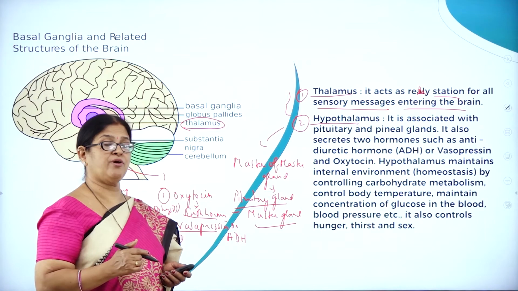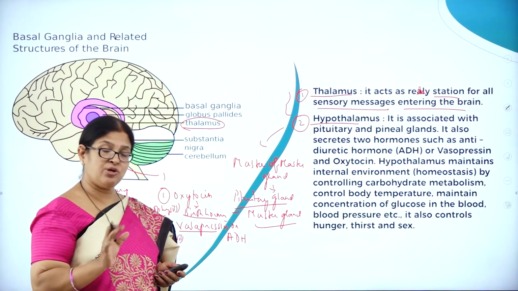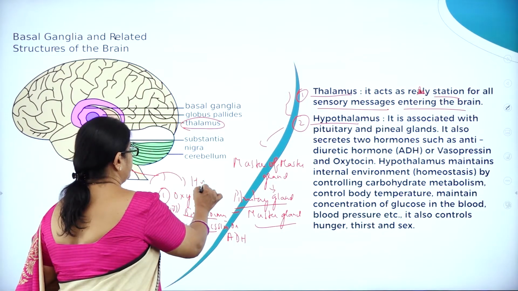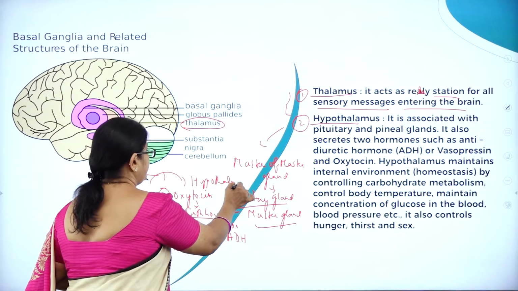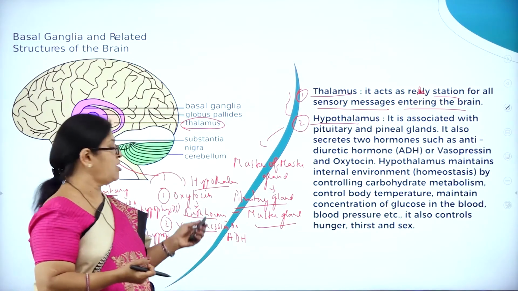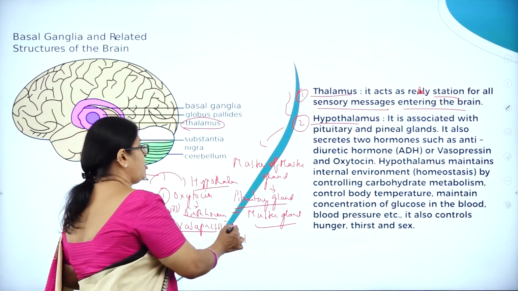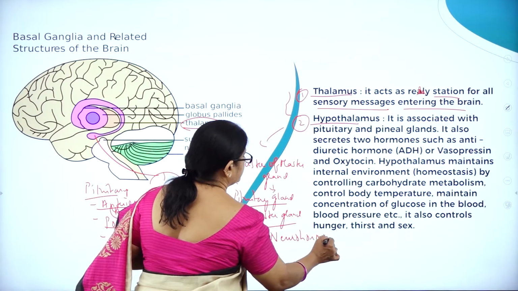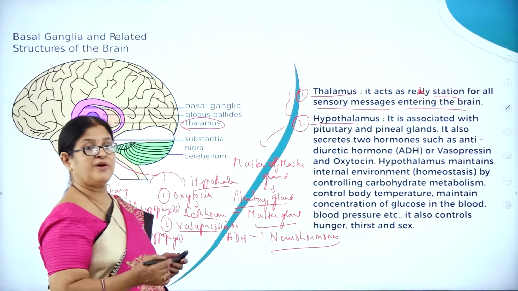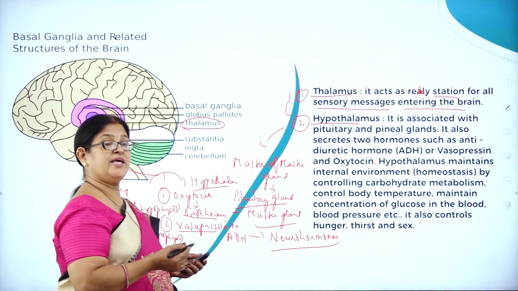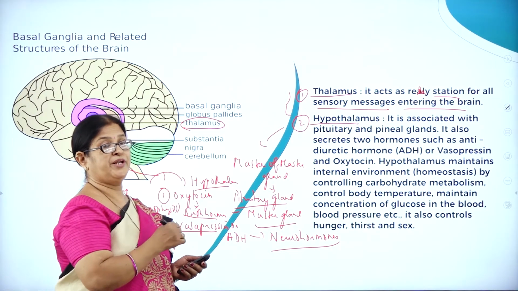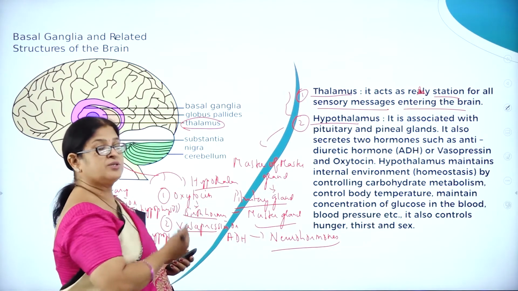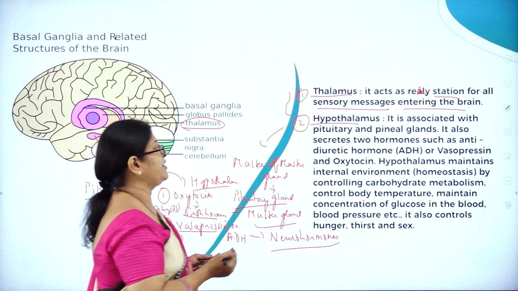But the posterior pituitary, otherwise called neurohypophysis, does not produce hormones of its own kind. Instead, it receives the hormones produced by the hypothalamus, that is oxytocin and vasopressin, so it just receives. Hence, oxytocin and vasopressin are called neurohormones. Why are they called neurohormones? Because they are not produced by the pituitary, but they are received from the hypothalamus. Hence, they are called neurohormones. So important is the hypothalamus.